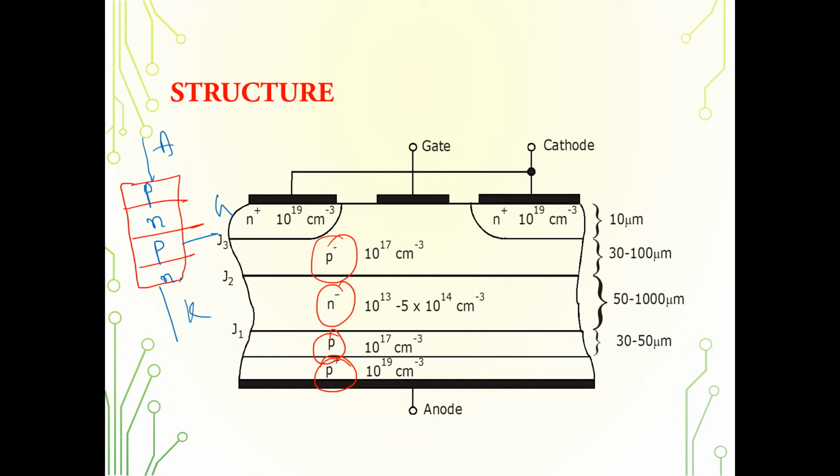Here it is PNP, and here is one more N. We will see how the thyristor works. You see here it is written J1, J2 and J3. That means you have three junctions for a thyristor. Four layers, three junctions, three terminals: anode, cathode and gate. In our next video we will see how the thyristor works as a latching device and what its output, or VI, characteristics are.